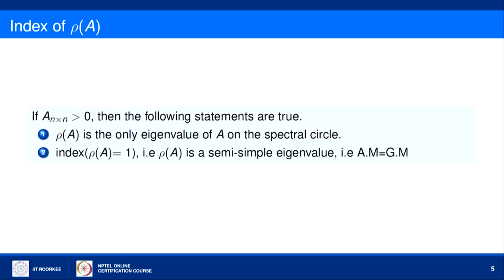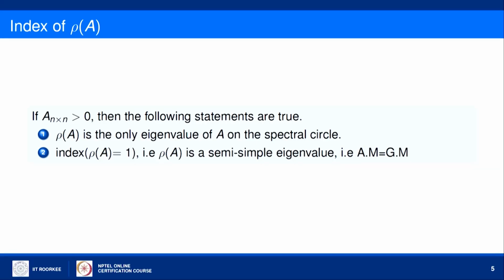An eigenvalue is called semi-simple if its algebraic multiplicity equals its geometric multiplicity. We are not taking proofs of these two results, but we will take an example on these results.